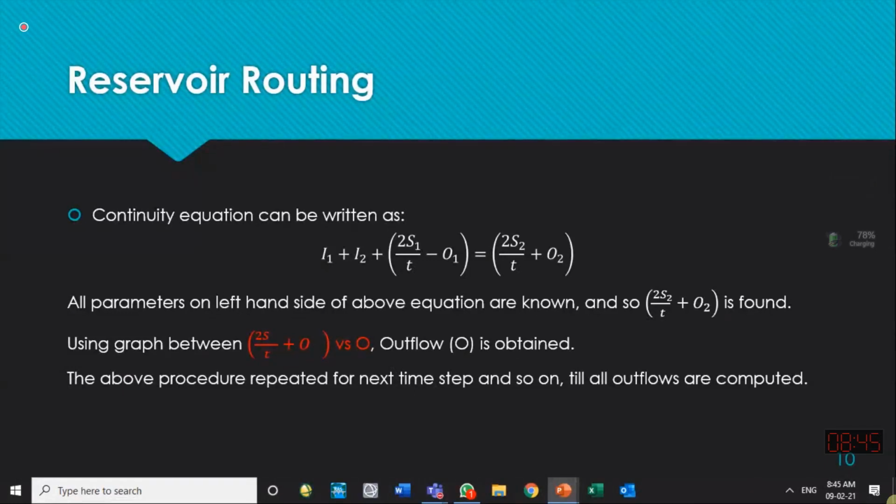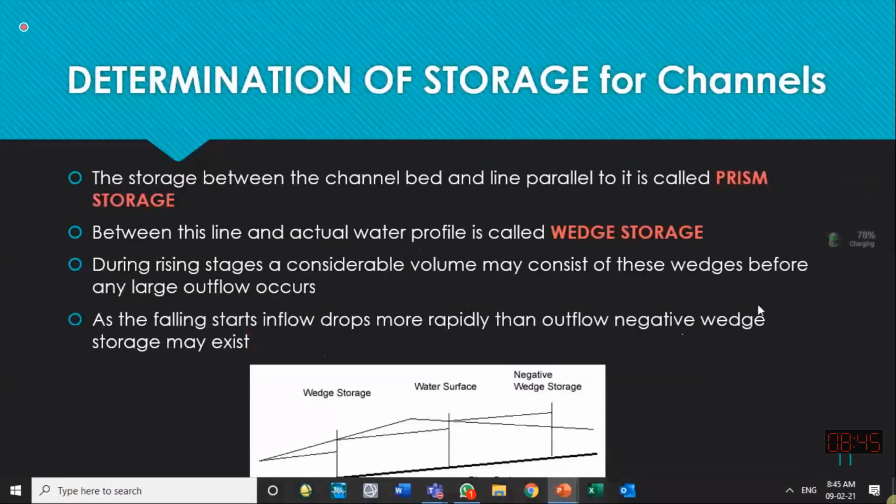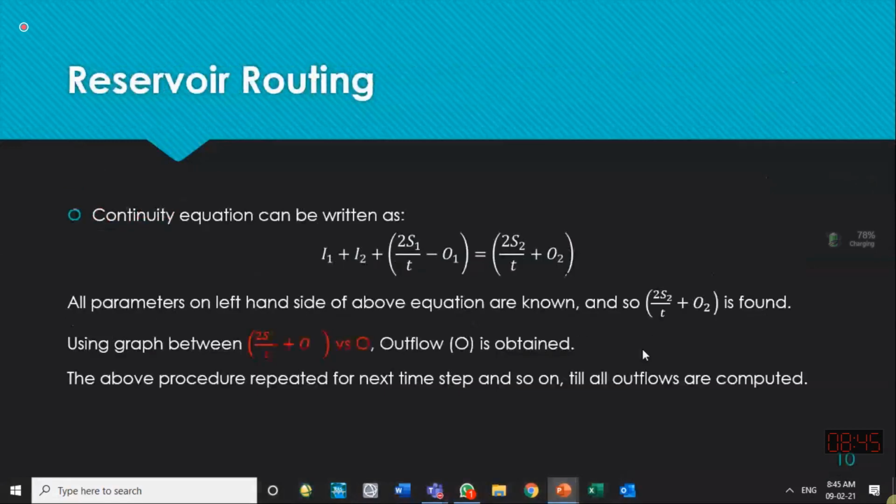Now you have I1, you have I2, you have O1, you have O2. So now go to the next time step, and because the whole inflow hydrograph is known to you, the only unknown will be outflow at the next time step. So repeat the same thing and find O again. Repeat this process and the whole ordinates of the hydrograph are calculated. So that is one method to be used for reservoir routing or for channel routing. We can easily use this method over here.